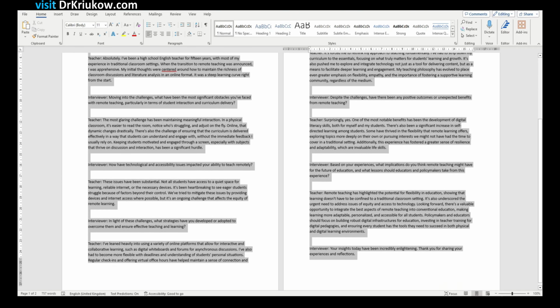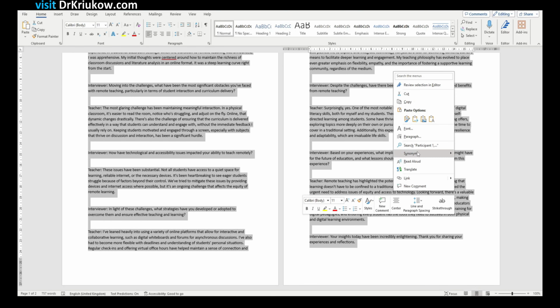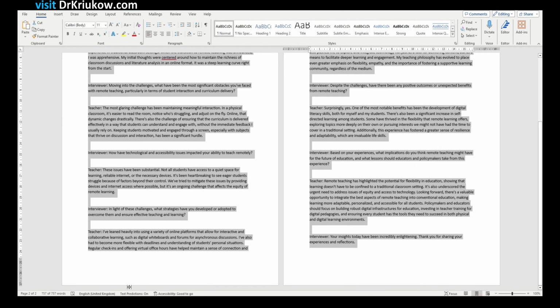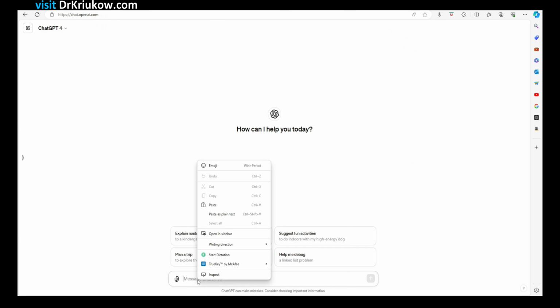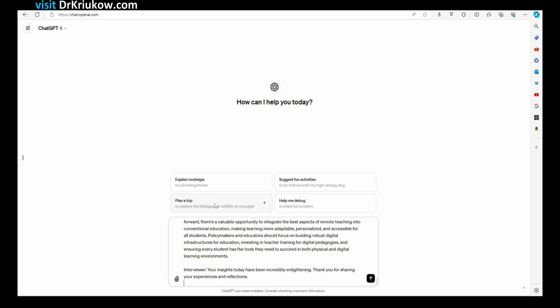So let's stick to one file at a time. If you don't have ChatGPT Plus and you're just using the free version, that's absolutely fine, except that you have to paste the prompt and paste the transcript into the dialog box that you can see in ChatGPT. If the transcript is too long, you probably have to break it into a couple of different parts. So this, of course, may be a little bit more time consuming, but it is possible to achieve that as well. So the initial prompt is the most important one.